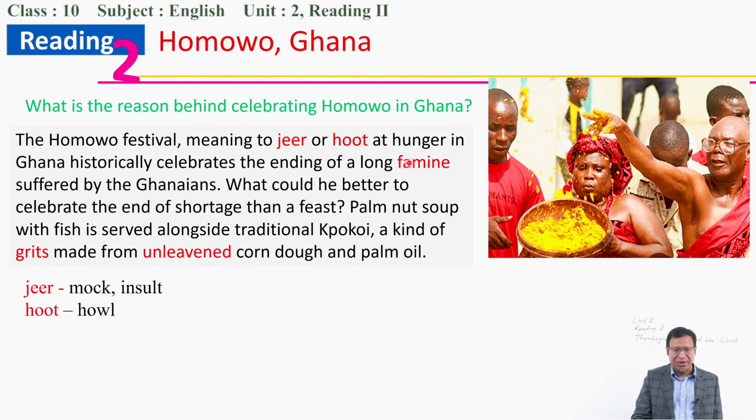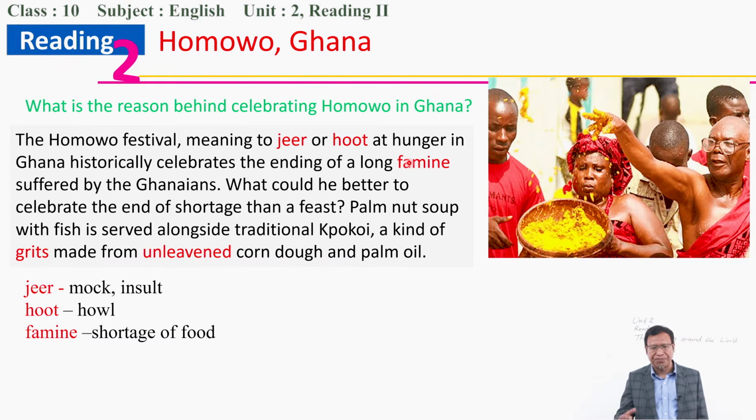The word famine, remember, is the shortage of food. So it historically recalls the food shortage in Ghana for a long time, and they ended that famine and started celebrating Homowo, a kind of Thanksgiving in Ghana. What could be better to celebrate the end of shortage than a feast? Palm nut soup with rice is served along with the traditional kpokpoi. There's a traditional food known as kpokpoi.